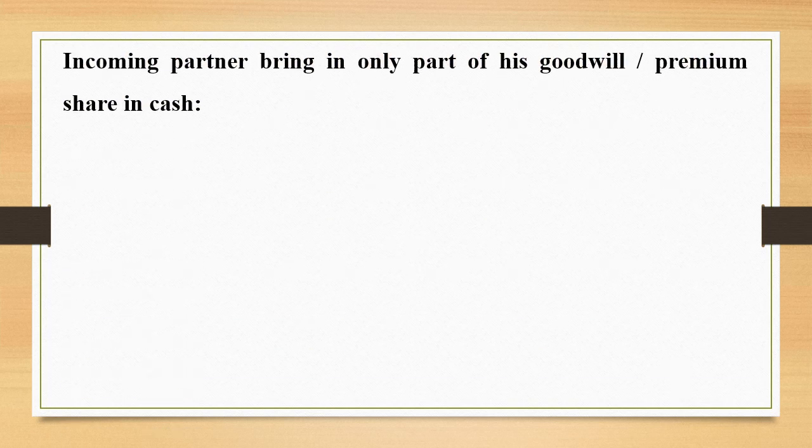Incoming partner brings in only part of his goodwill or premium in cash. This may happen, that the full amount of goodwill is not brought in by the incoming partner. He may bring only a part of his share of goodwill. What entries are required in that case?